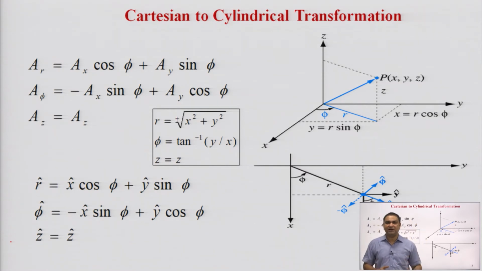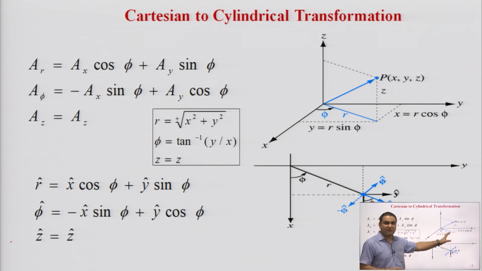So, the z axis and the z parameter are always fixed for the Cartesian and cylindrical systems, whatever the representation in the z direction. But the representation of x and y in terms of r and phi is given like this. R is the radius of the circle in that cylinder, and that is represented in the form of Cartesian components: x is equal to r cos phi and y is equal to r sin phi. You can see this from the diagram.